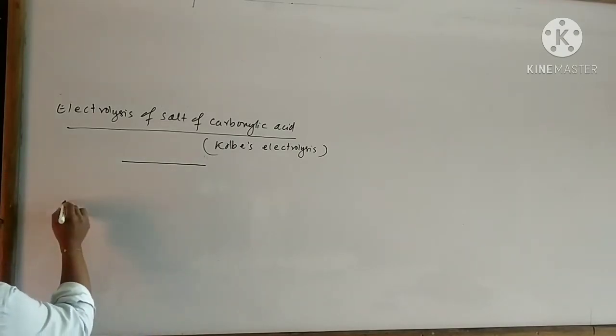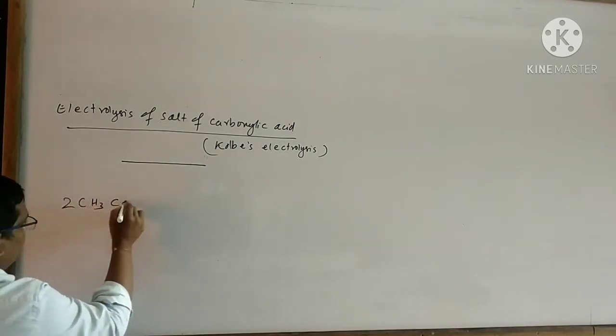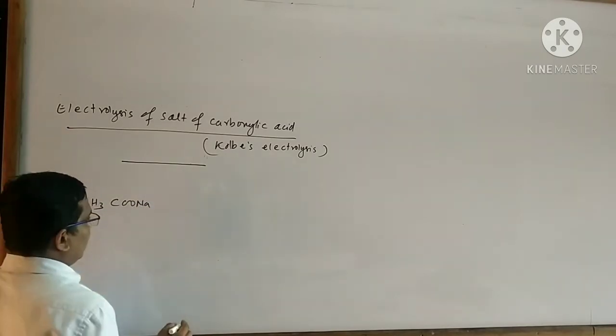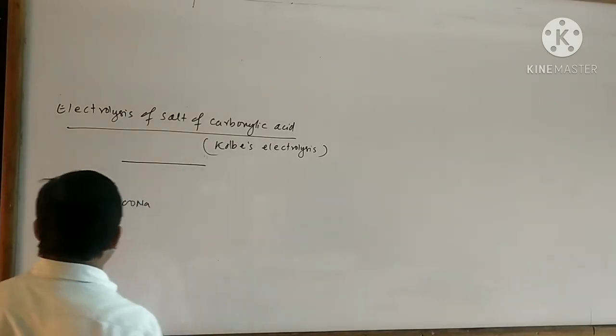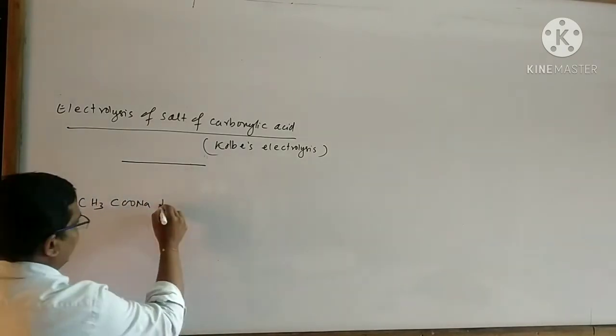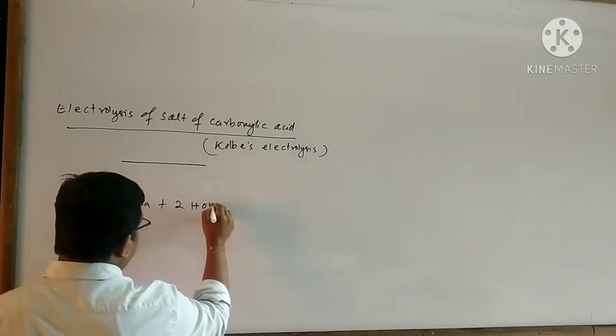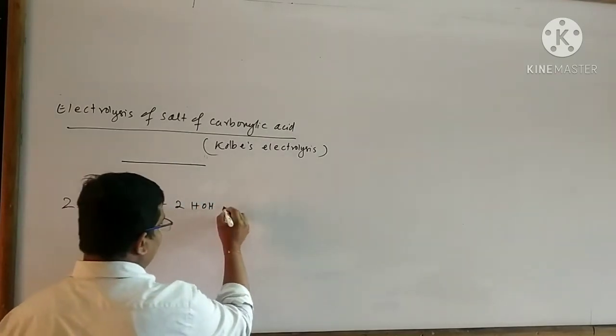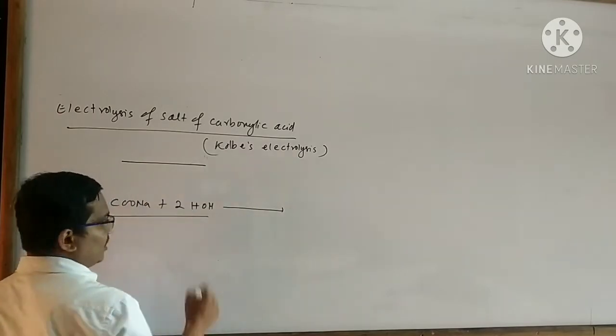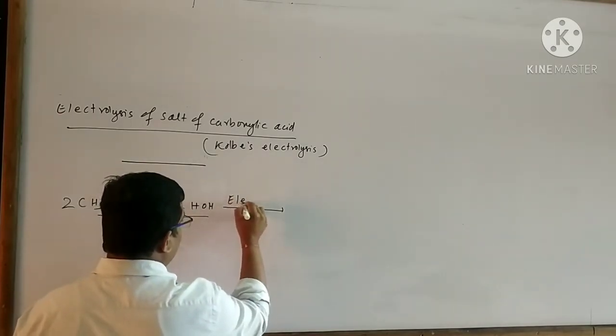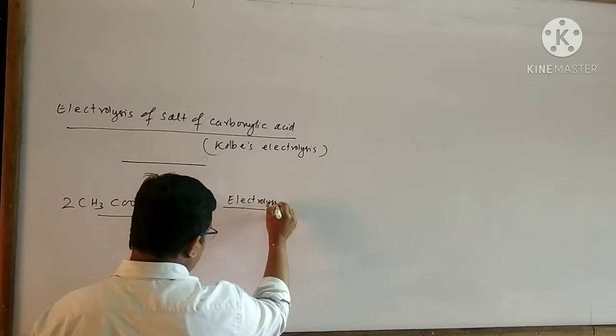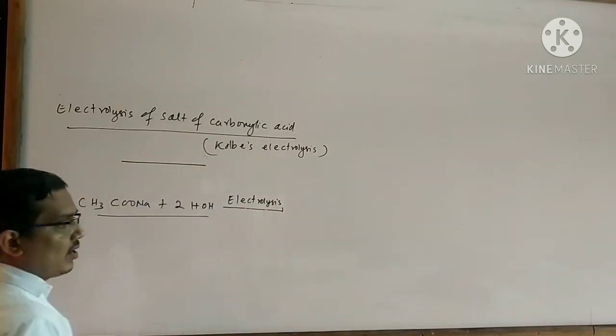Suppose I take two molecules of sodium acetate. For the aqueous solution of sodium acetate, I must take water. Now an electrical current is passed through this solution, then electrolysis takes place. As a result, what will happen?